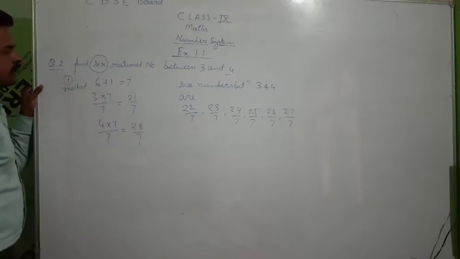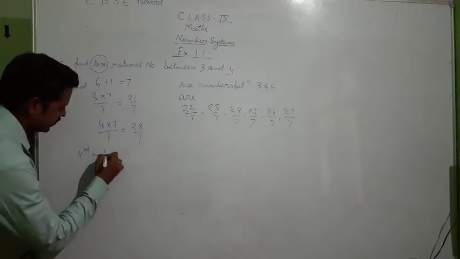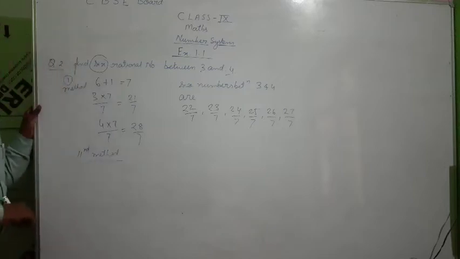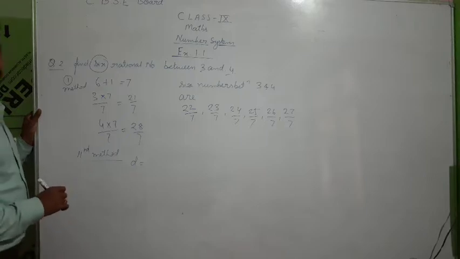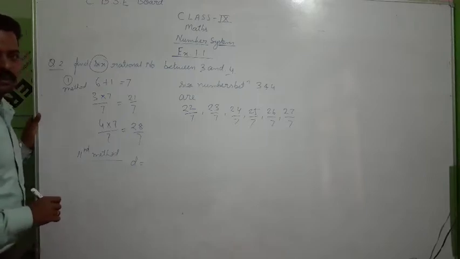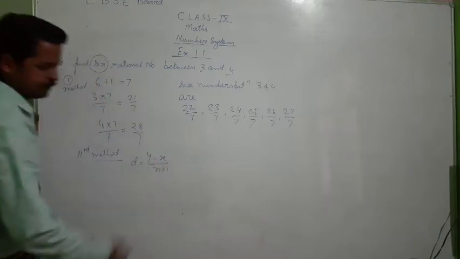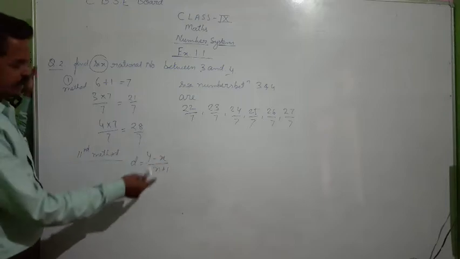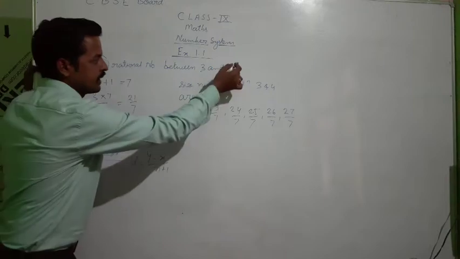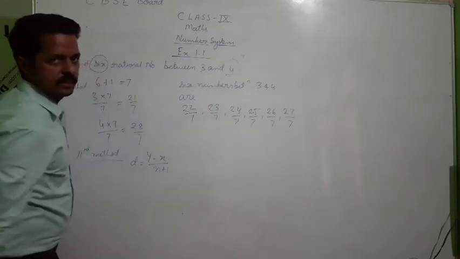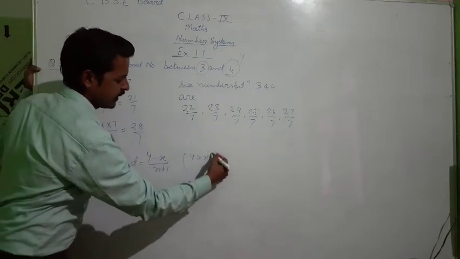The other method is to find out D. Second method: find out D. What is D? We have a formula for D: (y minus x) upon (n plus 1). What is y and what is x? What is n? What is 1? I'll make it clear. y is always the greater number. You have to take the greater number as y and the smaller number as x. So here the condition is y should be greater than x.